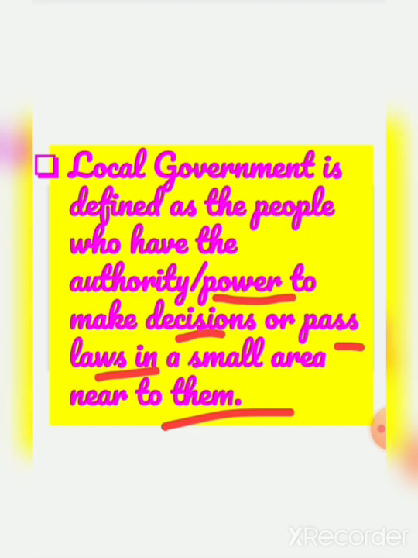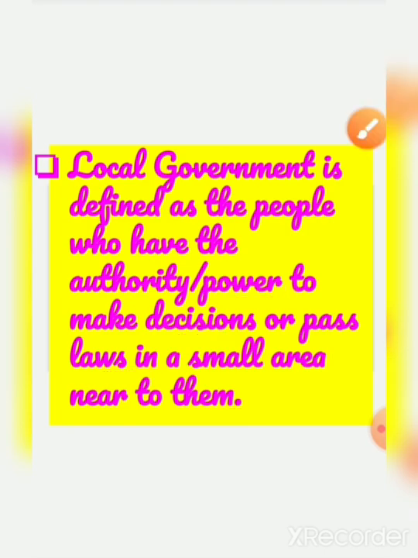So one person cannot control all the people, right? So state government also distributes some power, some authority to the local government. And after that, local government looks after the small area near to them.